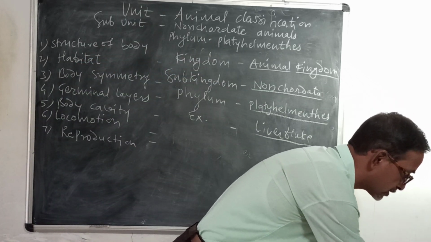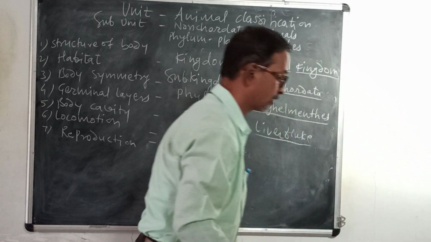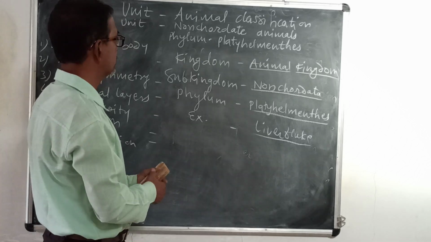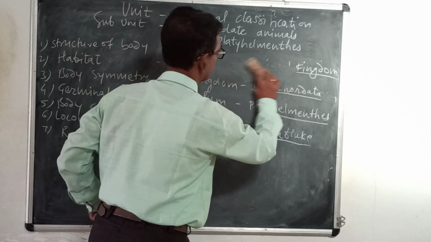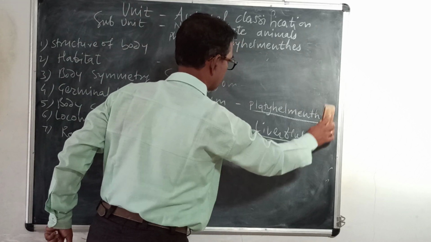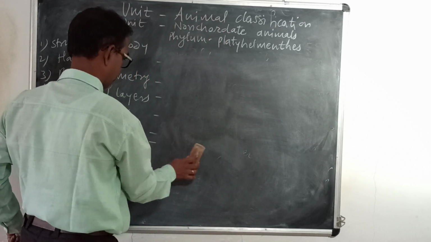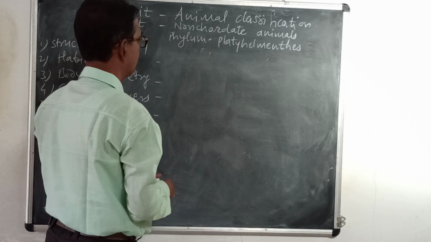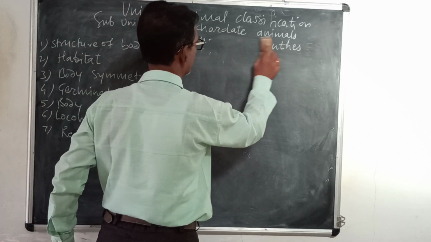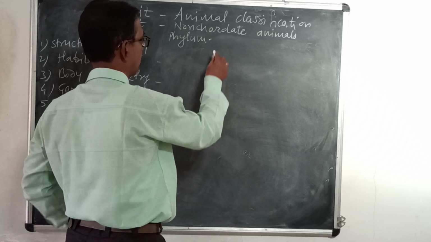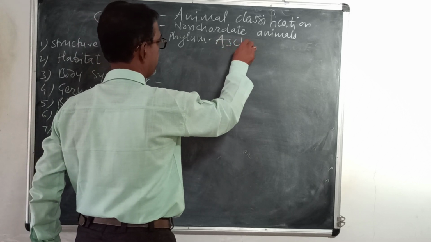We shall see these questions afterward at the end of this topic. Then the next phylum, Aschelminths.